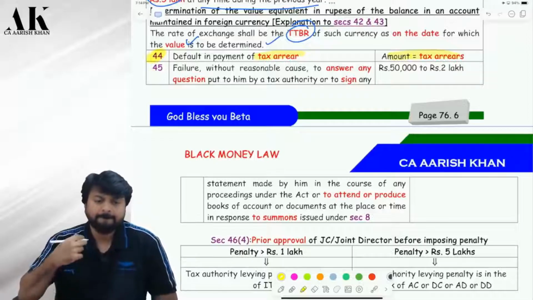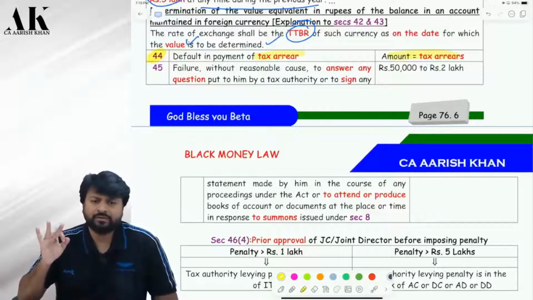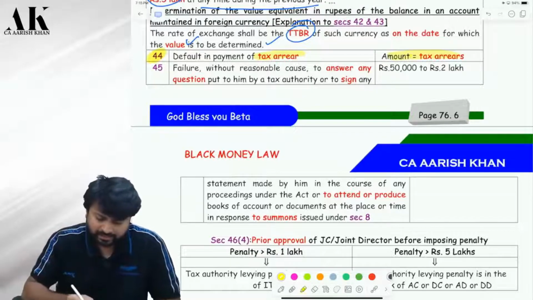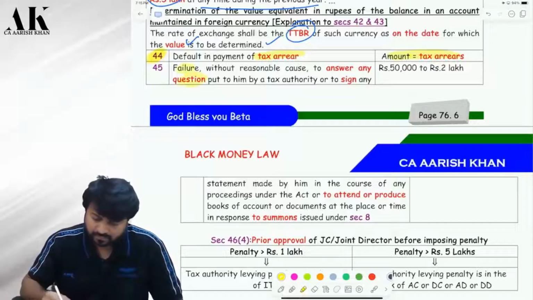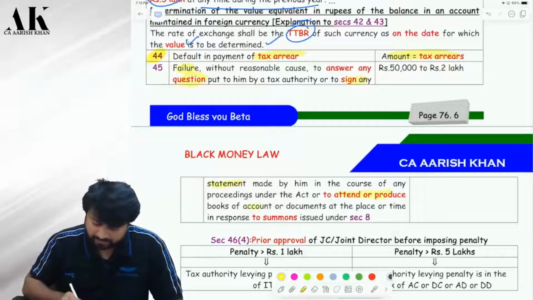The department sends notice, and I don't pay the tax. Department is sending you notice, giving you 30 days time. Here also they give you 30 days time. If you don't pay within 30 days, you have to pay a penalty equivalent to tax. Next one. If you fail to answer any question, or sign any statement, attend or produce any books of accounts or documents in response to a summon,